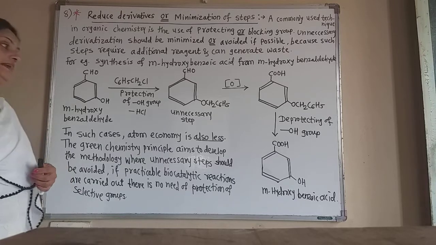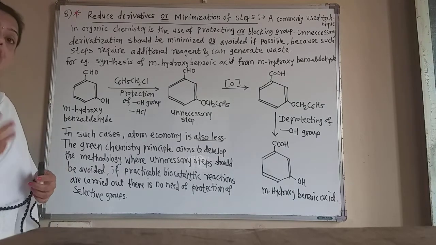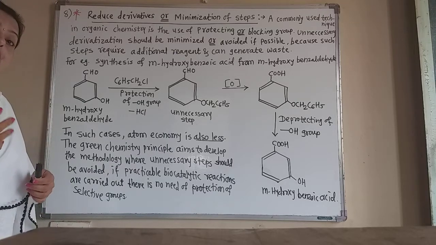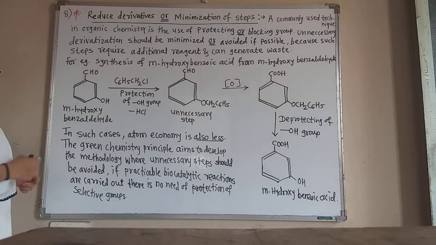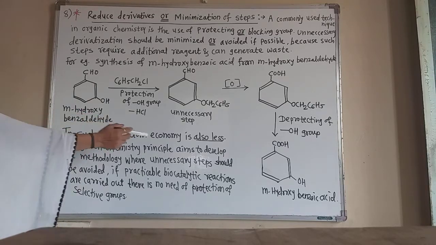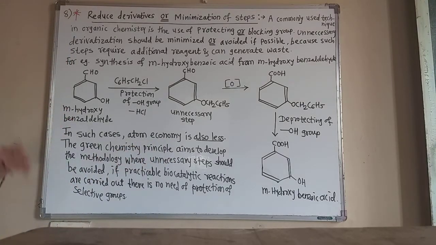And directly we have to search for such a mechanism in which no protecting or deprotecting of the group is required. In such cases of protecting and deprotecting functional groups, atom economy is also very less. That means very less yield is obtained finally.